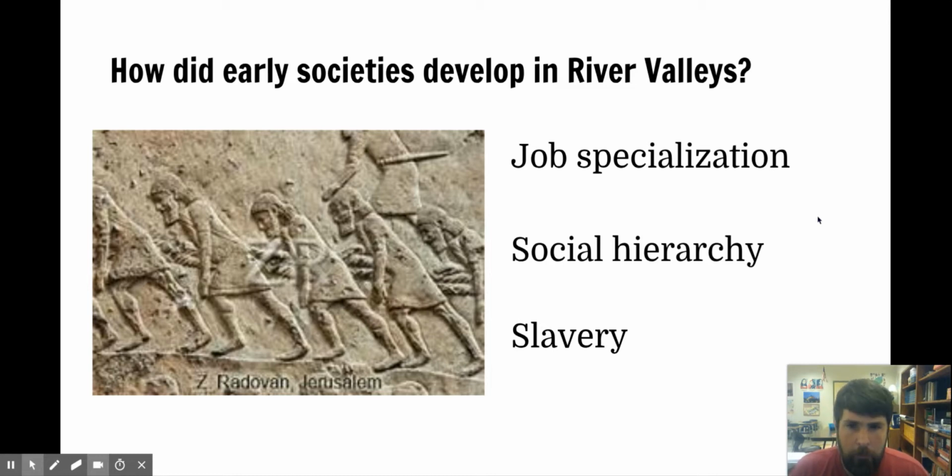It's really important to remember that slavery in the ancient world is not based on race. In America, we think of slavery and race going together for very good reason. That's how American slavery operated. In the ancient world, people didn't really think about race. It wasn't a concept that they had. Slavery, instead of being based on race, was based on people going into debt. If you couldn't pay your debts, you would be sold into slavery. Or if you were taken prisoner in a war, a lot of times you would be enslaved. And slaves, as you would imagine, had the hardest jobs and were owned as property, and it was a terrible life to have.